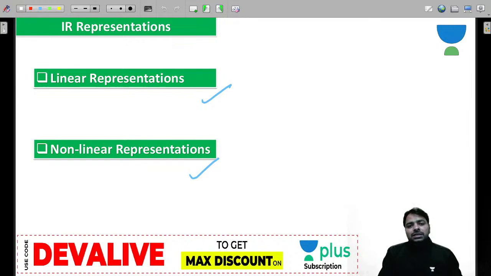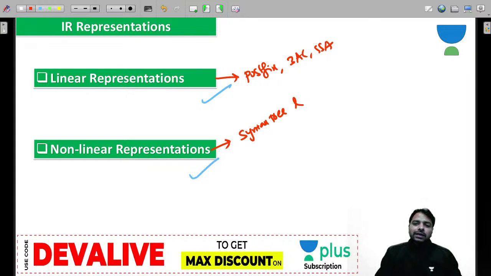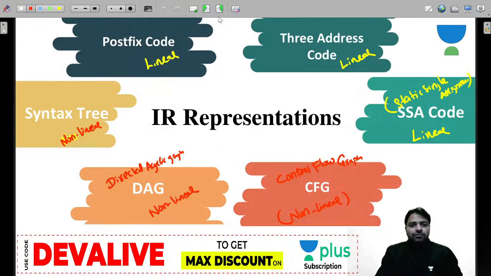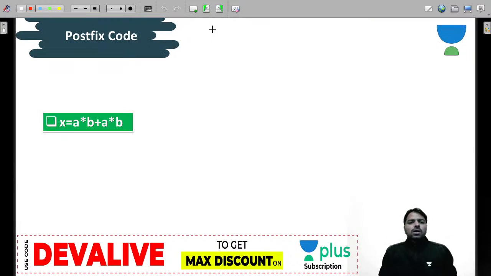Now, linear representation, I just told you, you have postfix, 3 address code and SSA code. And non-linear representation mainly syntax tree and DAG. And control flow graph is also there, but we will study it in the coming topic. Fine. Now postfix code, I think you have studied this even in data structures, right?